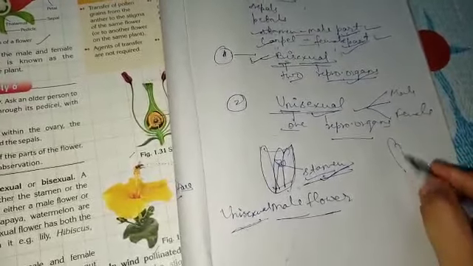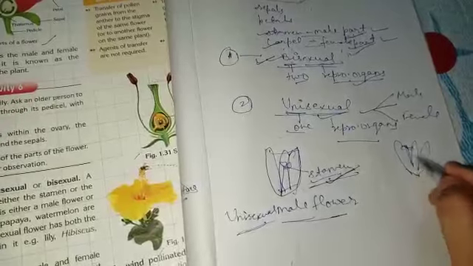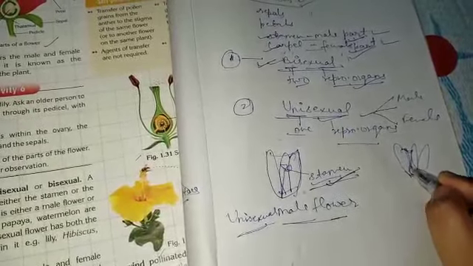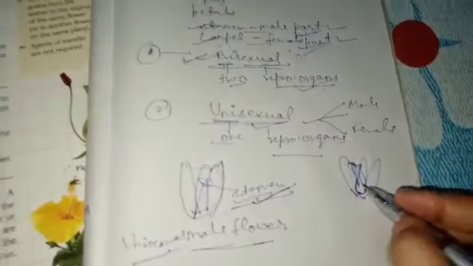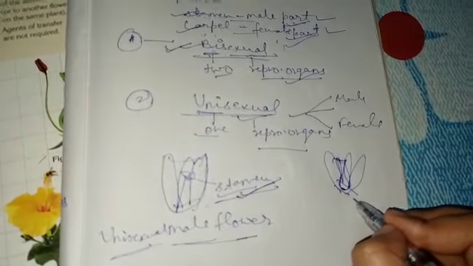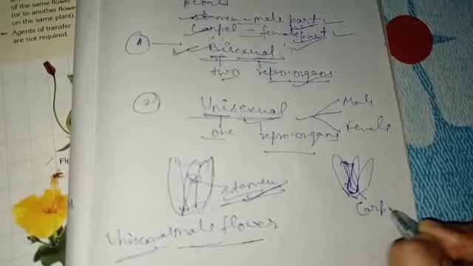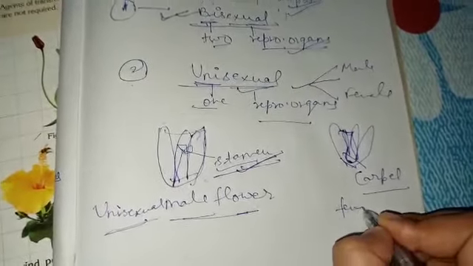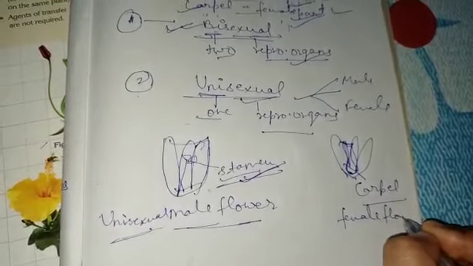And if the flower has only style, stigma and ovary, as I told you yesterday, that is, only the female reproductive organ, the carpel, then this type of flower is called a female flower. It is also unisexual.